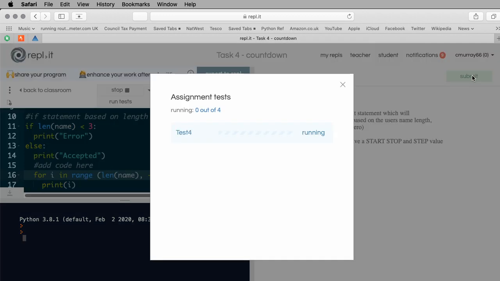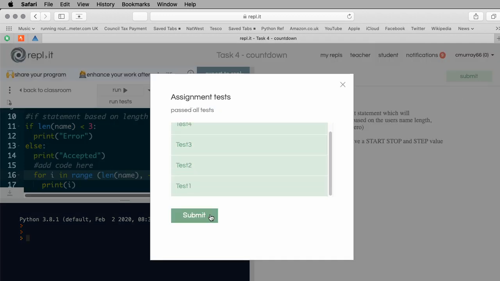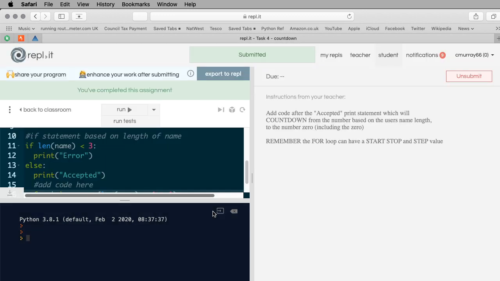I'm going to run the tests to make sure I've got it right. I'm going to submit that. Okay, and that's all done, and that's the 4 tasks for today.